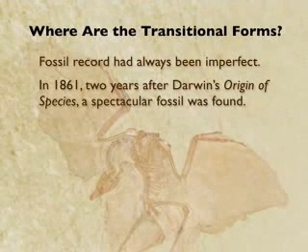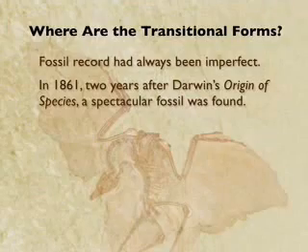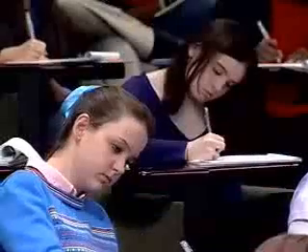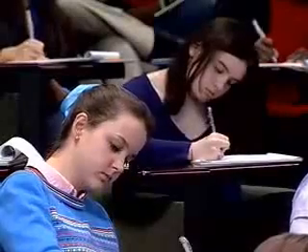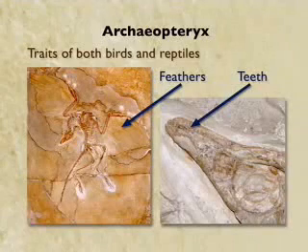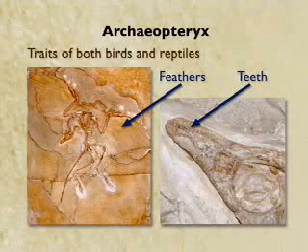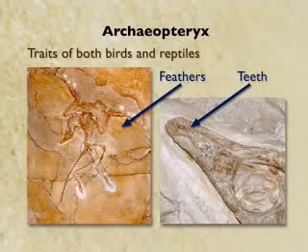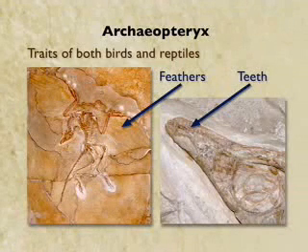As soon as the Origin was published, lots of interesting fossils started to be published, and that's been true ever since. In 1861, 2 years after the Origin appeared, a spectacular fossil was found. This was the first of several Archaeopteryx fossils. Remarkable preservation of feather structures in an ancient reptile. So Archaeopteryx has traits of both birds and reptiles.